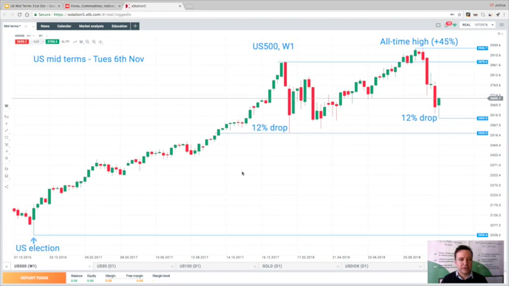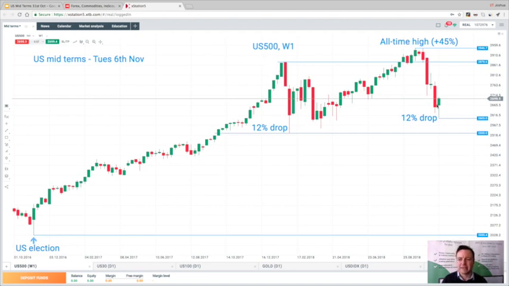Now, turning our attention to the charts, this is US 500 on a weekly time frame. You can see since the US election there's been a strong push higher, 45% gains, to the all-time high of 2946. But we have recently seen some selling. We've seen a 12% drop, which is percentage-wise the same size decline we saw earlier this year.